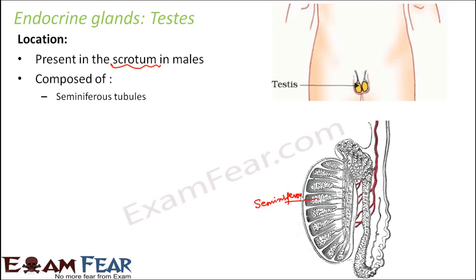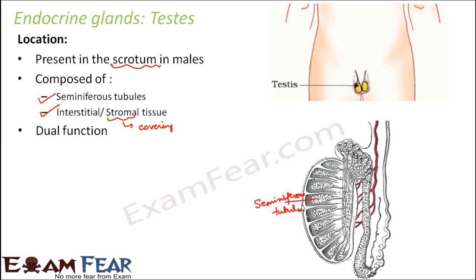I will not get into the details of all these because we have already discussed them in the reproductive system. It also consists of the interstitial or stromal tissue. Stroma always refers to the covering. These tubules are present towards the inner side, and outside these areas are the interstitial tissues or the stromal tissue, whatever you call it. That is how the structure of the testis looks.